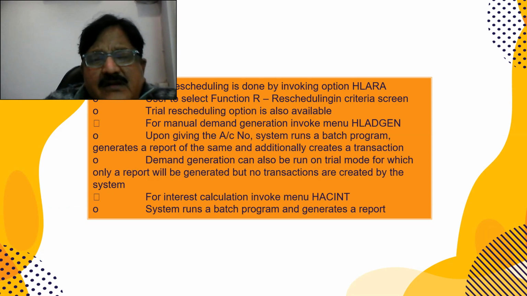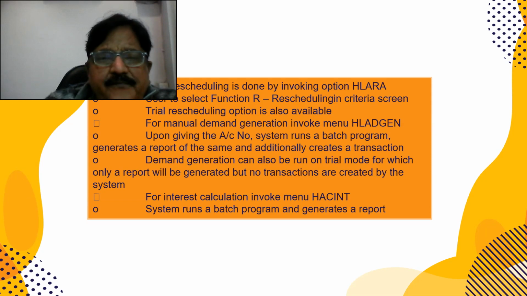And for interest calculation, to see how much interest has been charged, use HACINT. The system will run the batch program and you can generate a report by typing the menu option HPR, print report. So I have given you a very generic idea, but you can see the detailed videos, and please share these videos with your friends and colleagues.